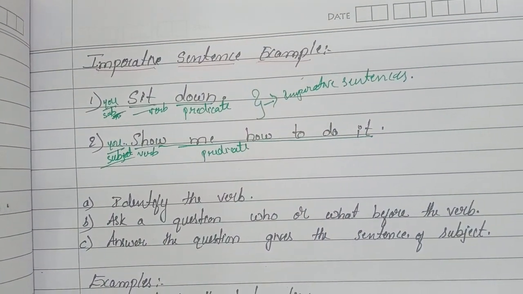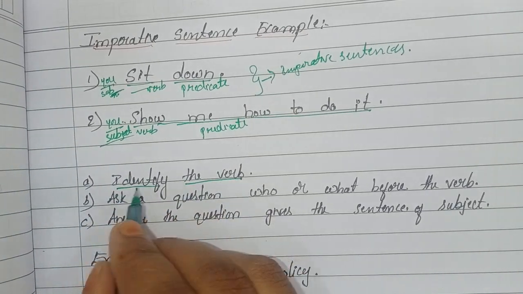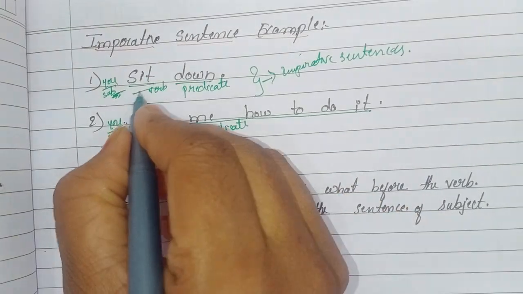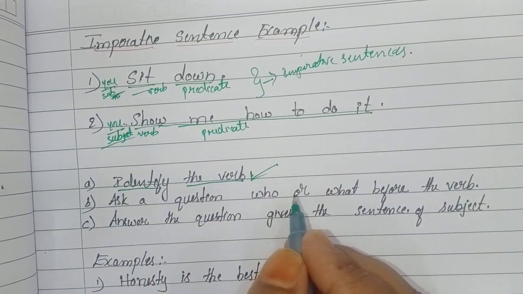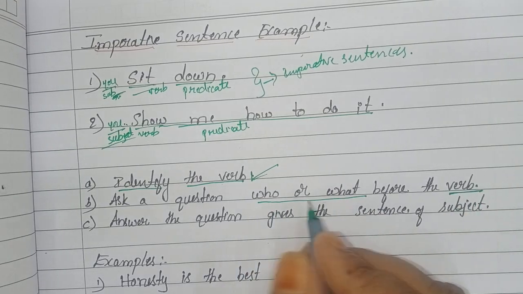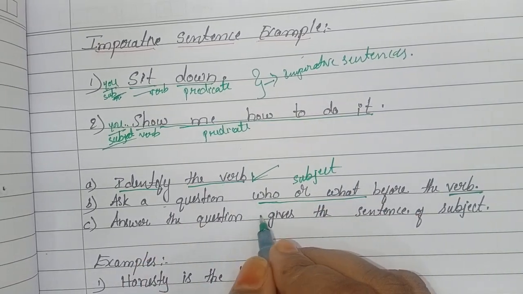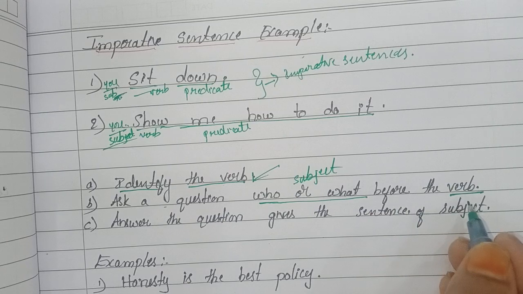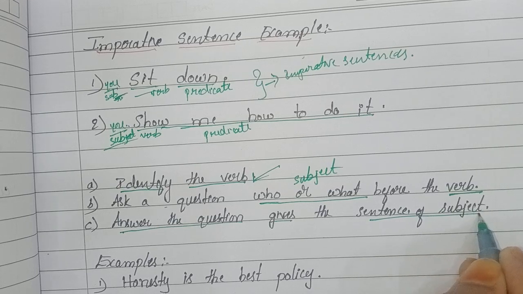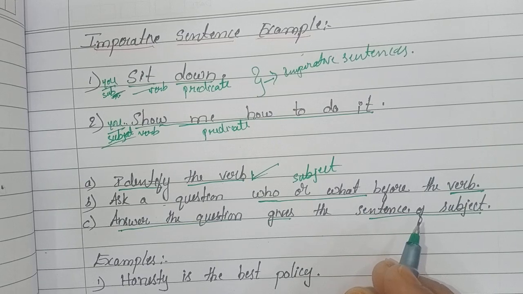Okay, next, for finding the subject and predicate in the sentences, we have to first identify the verb in the sentence, like show, sit. Then ask a question, who or what, before the verb. Who or what is the subject. Answer to the question gives the subject of the sentence.